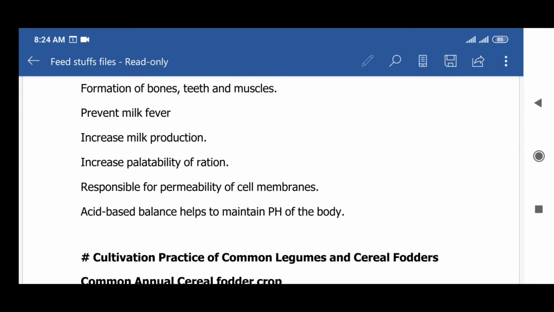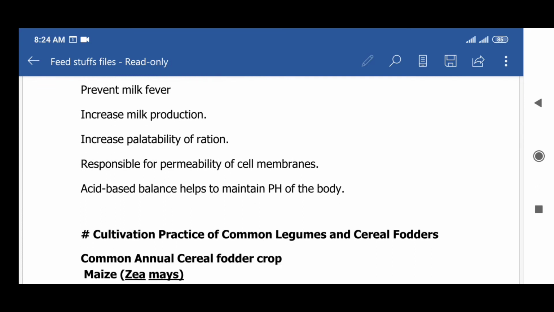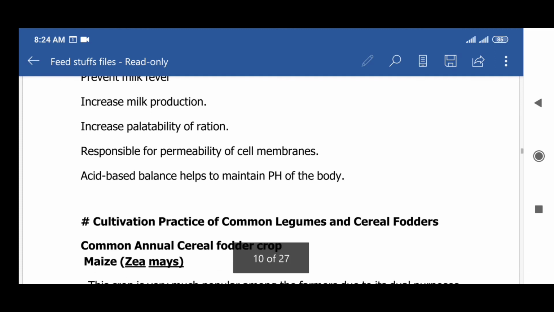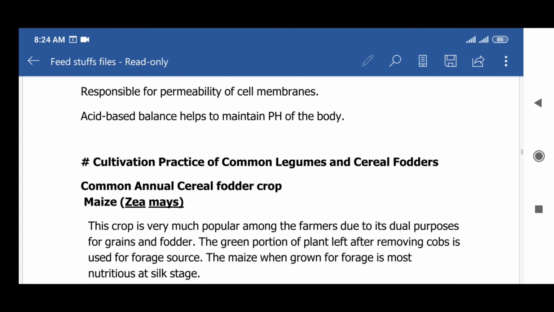Next is preventing milk fever. Next is increasing milk production. Next is increasing palatability of ration. Next is being responsible for permeability of cell membranes. Next is acid base balance, which helps to maintain the pH of the body.